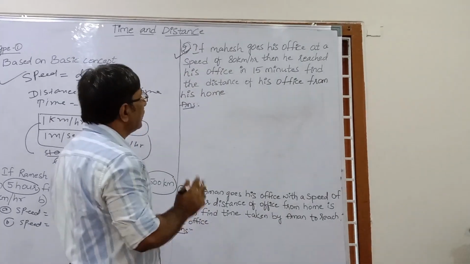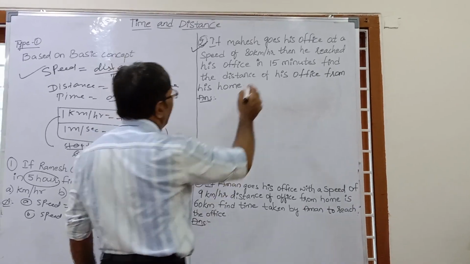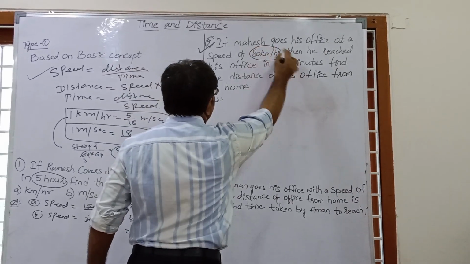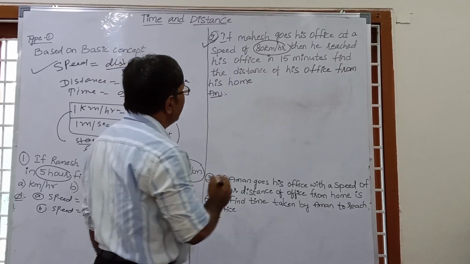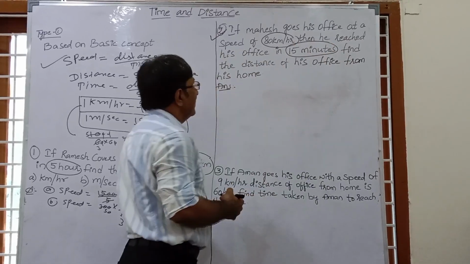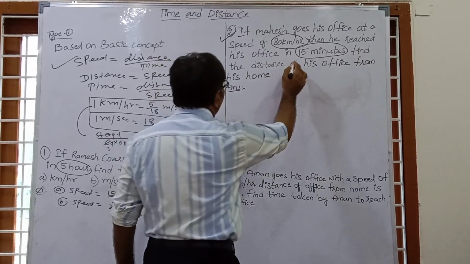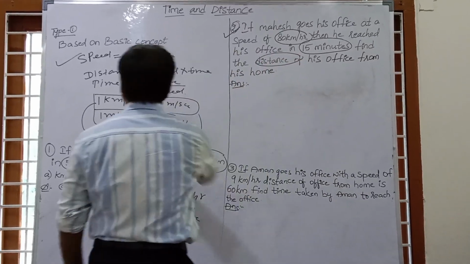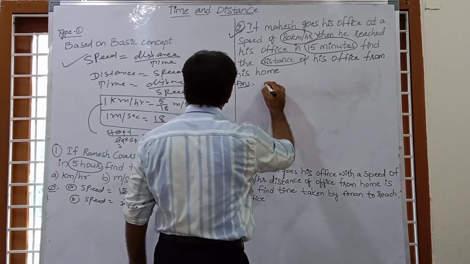If Mahesh goes to his office at a speed of 80 kilometer per hour, again the speed is given, 80 kilometer per hour, then he reaches the office in 15 minutes, and here the time is given, 15 minutes. Find the distance of his office from his home. We have to find distance. So we know distance is equal to speed into time. So just use this formula.